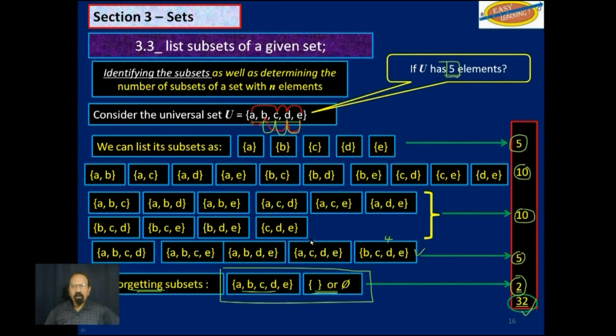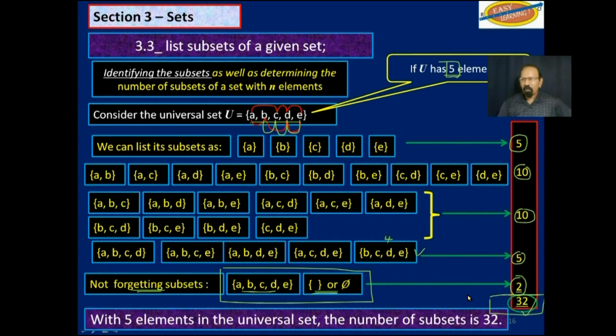So with 5 elements, we ended up with 32 subsets. You understand that this could get very complicated if you have 6, 7, 8, 9, 10 elements in the universal set, if you have to write out all the subsets.